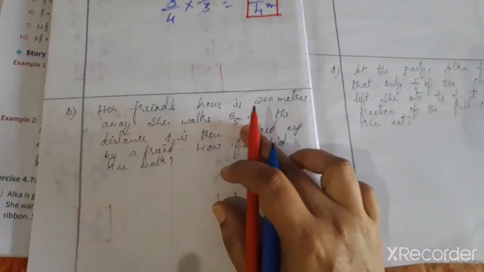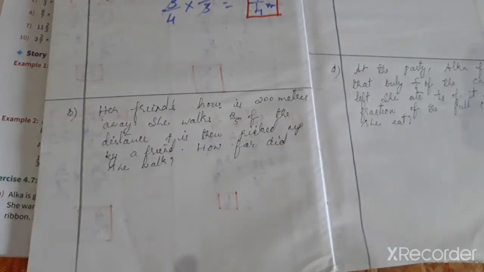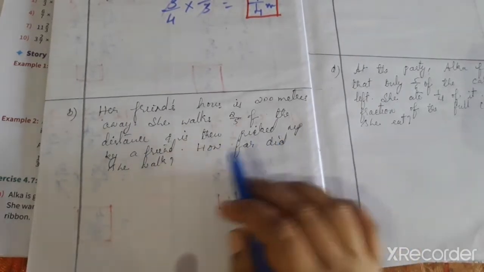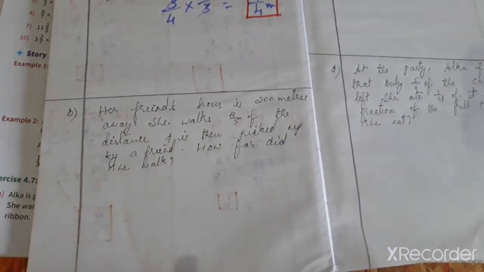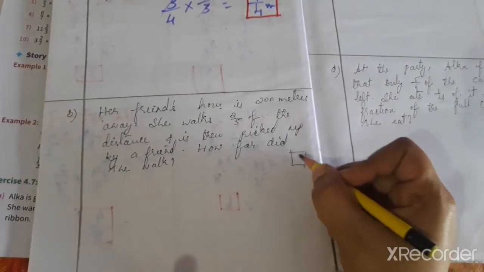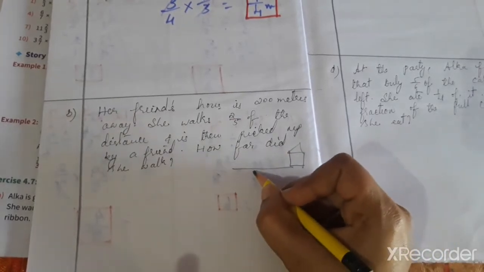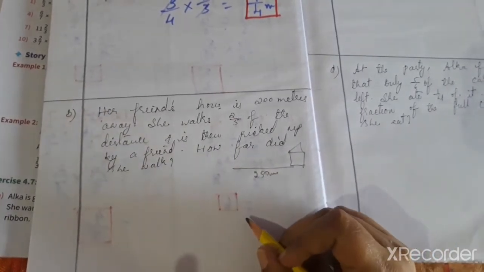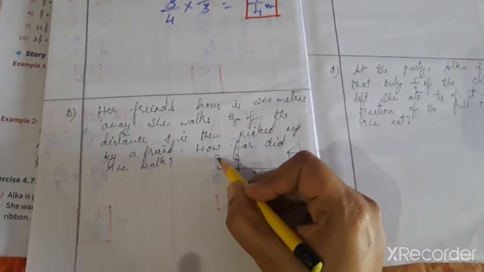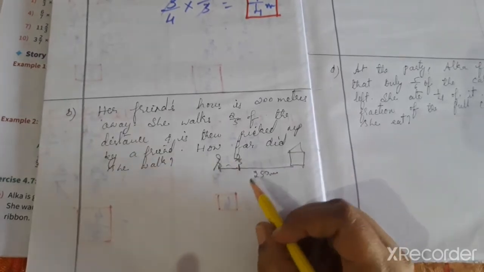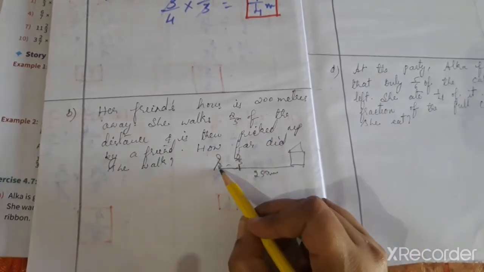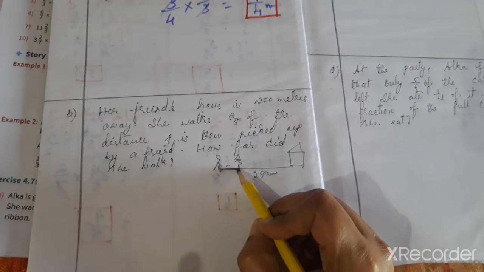Her friend's house is 200 meter away. She walks 2/5 of the distance and then is picked up by a friend. How far did she walk? So her friend's house is 200 meter away. She walks 2/5 of the distance. Till here she walks, and then is picked up by a friend. So this distance we have to find.